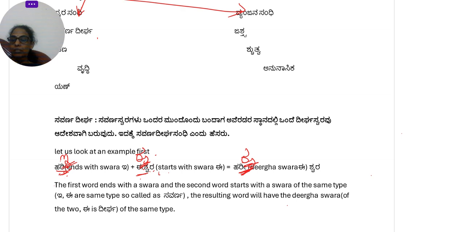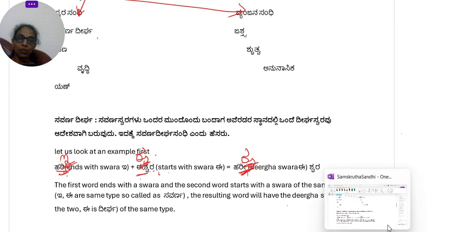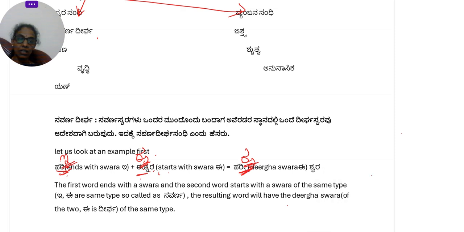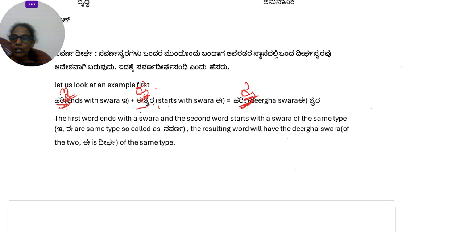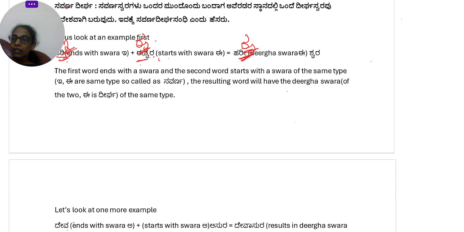Okay, so that is what is explained here in English. The first word ends with a swara and the second word starts with a swara of the same type. So here E and E are of the same type. So they are called as Savarna. So the resulting word will have the dirgha swara of the two. So what is the dirgha swara of the two? That is E. Okay, so here one is Hrisva and one is Dirgha. Sometimes both may be Hrisva only. Then also the resulting word will have the Dirgha of the two.